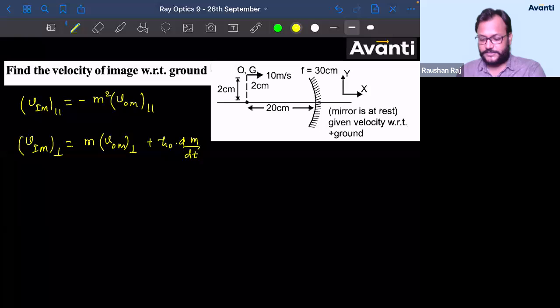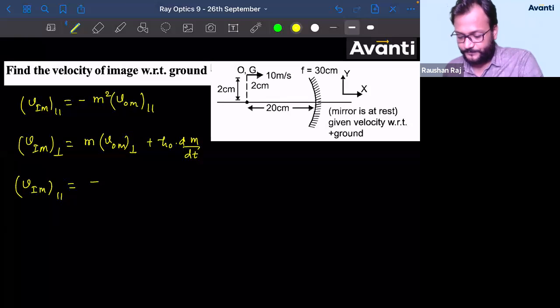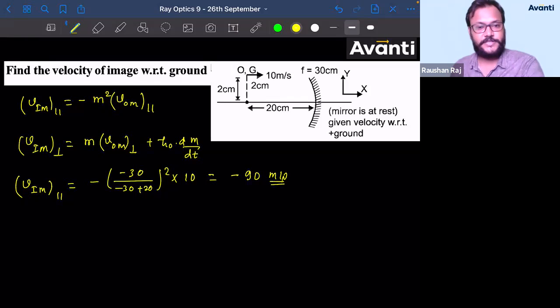So first find what is velocity of image with respect to mirror in parallel direction. What will be the answer? Minus m square. What is the value of m, bachcha? So m is nothing but minus 30 divided by minus 30 plus 20, whole square, into velocity of object with respect to mirror in parallel direction, which is 10. So minus minus becomes plus. 30 divided by 10 is 3, so the answer will be minus 90. All right, so minus 90 meter per second will be the velocity of image with respect to mirror in parallel direction.